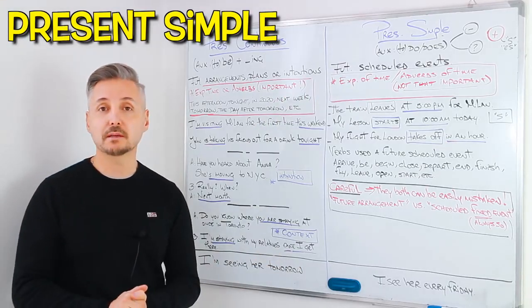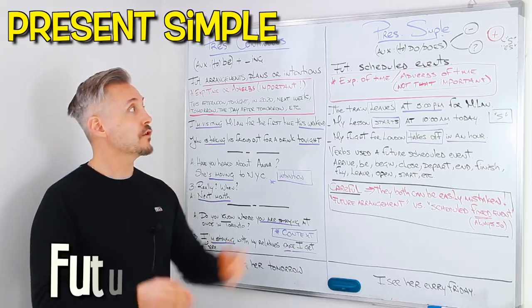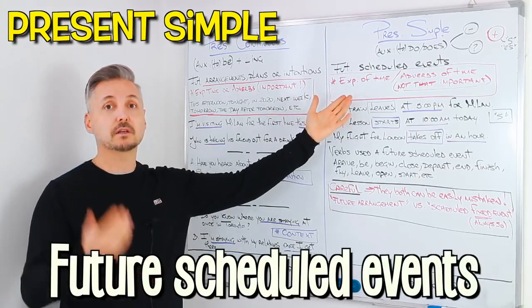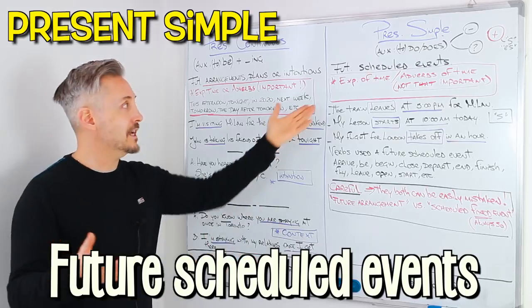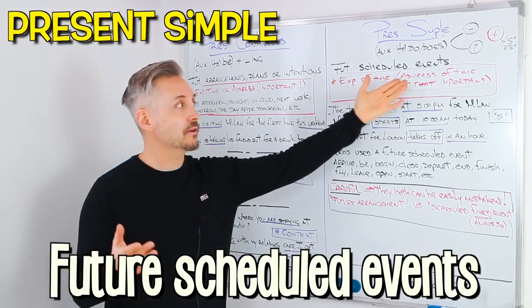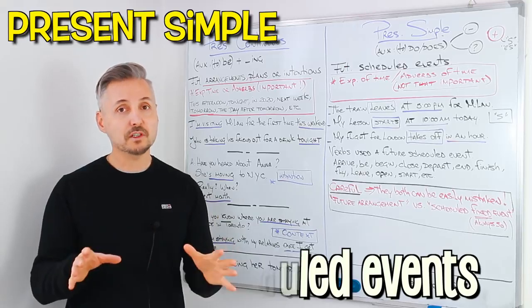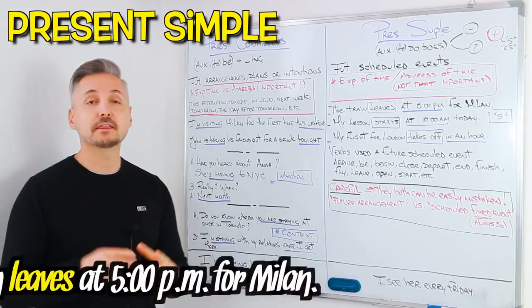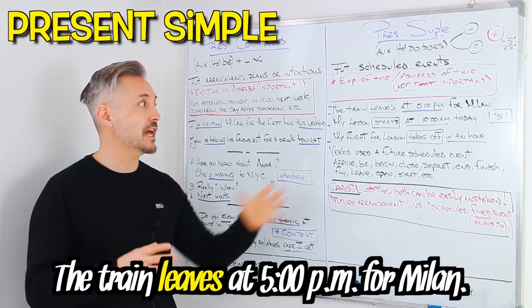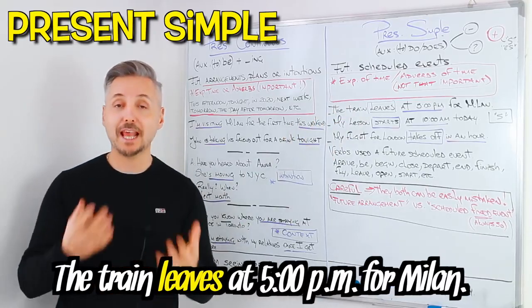When do we use the present simple for the future? For future scheduled events. Of course, the time expressions and adverbs of time are important, but they're not extremely important. So, the train leaves at 5 p.m. for Milan.